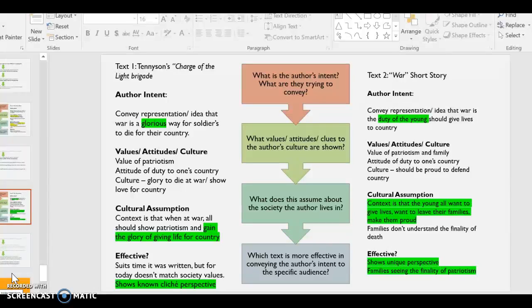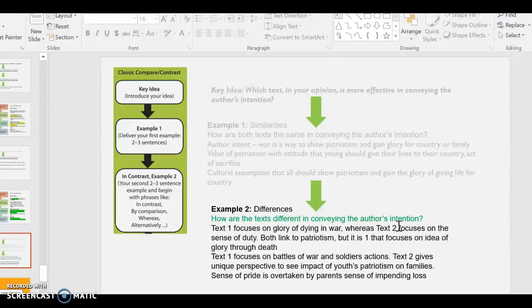I then go back to my text, and now I'm looking for how are they different. And so this poem focused on the glory, whereas this looked at it as duty. So both looked at patriotism, but this was the fact of it was a glorious way to die, and this was it's the duty if I love my country. And you start to see how, while they have the same representation, there are subtle and sometimes very explicit differences. So then we simply come back, we put that in there.